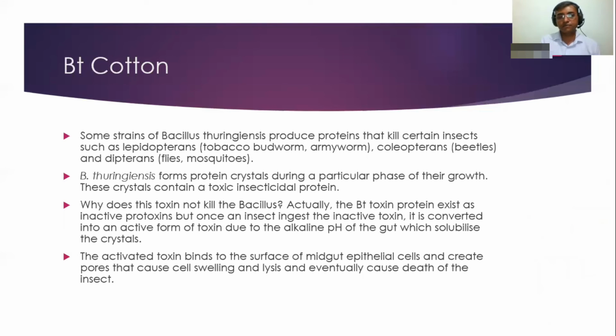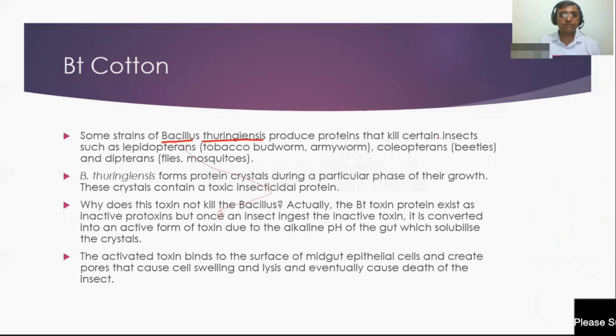Okay, let us see now. Let us take the example of BT cotton. Actually, there is a bacteria which is known as Bacillus thuringiensis. And this Bacillus thuringiensis actually produces protein that kill certain insects. They are the lepidopterans. What are the lepidopterans?